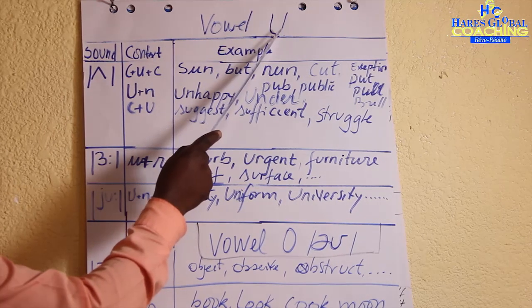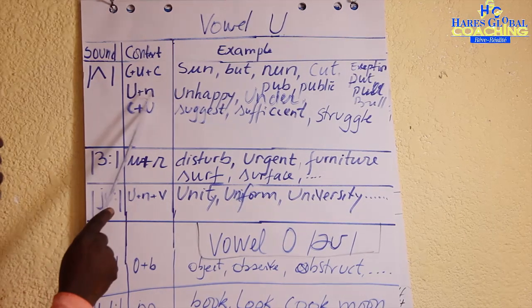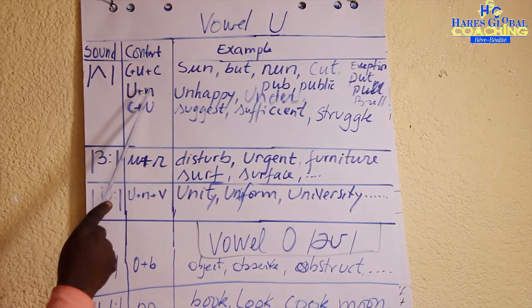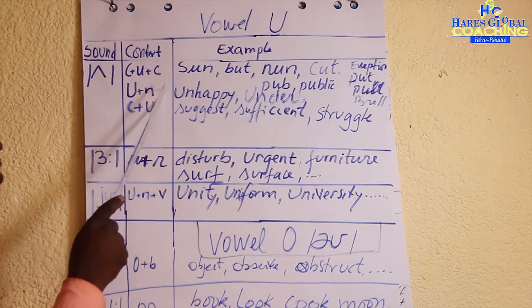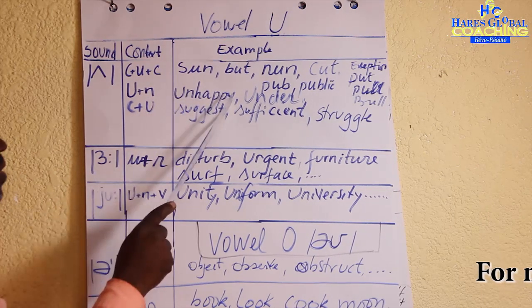This vowel is again read /ʌ/ at the beginning if it is connected with N plus another consonant. For instance, unhappy.